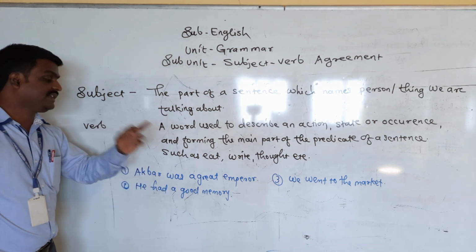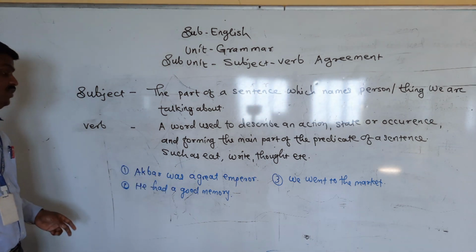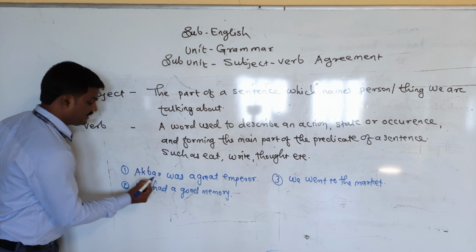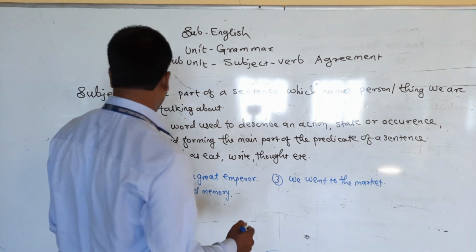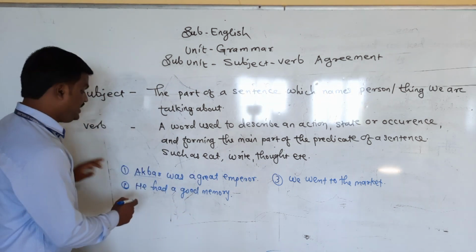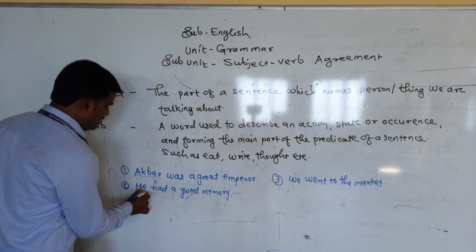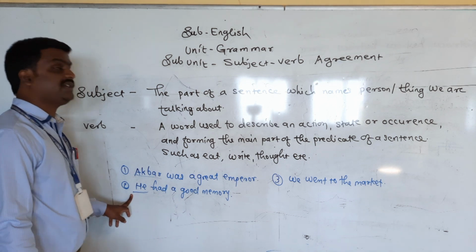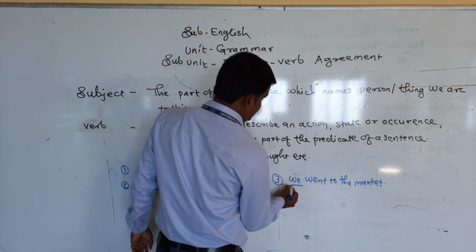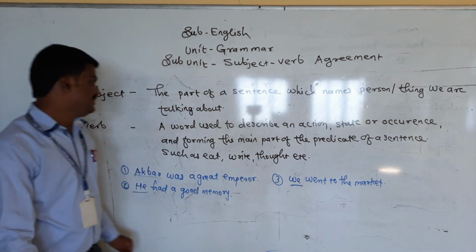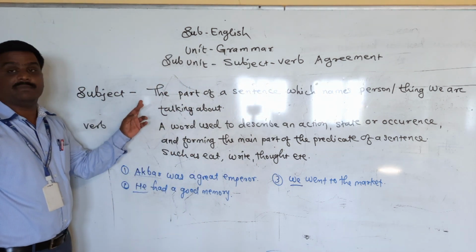See, Akbar was a great emperor. In this sentence, what is the subject? Akbar. He had a good memory. Here the subject is he. We went to the market. The subject is we. That is what is meant by subject.